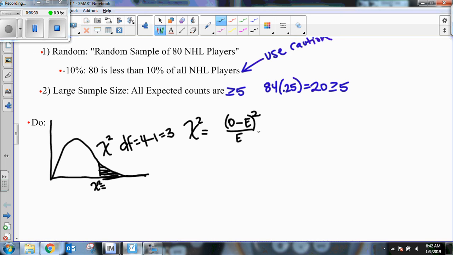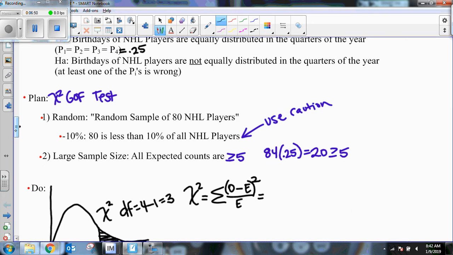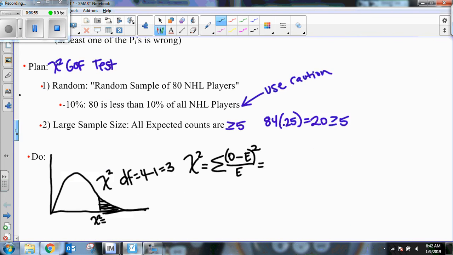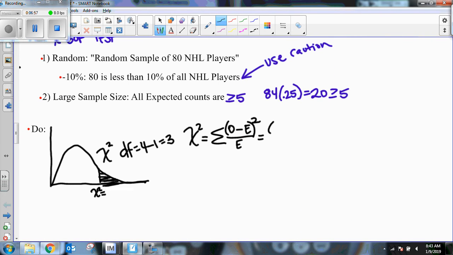Now this formula only gives one component of chi-squared. In our case, we have multiple components. So what we have to do is after we found all of those components, we add them all together. We find the sum of all of the individual components. So here's what I mean by that. The first quarter of the year, if you look up at our example, 32 were born in the first quarter. So that's my first observed count. 32 minus, we were expecting 20. We're going to square it and divide by the expected of 20.